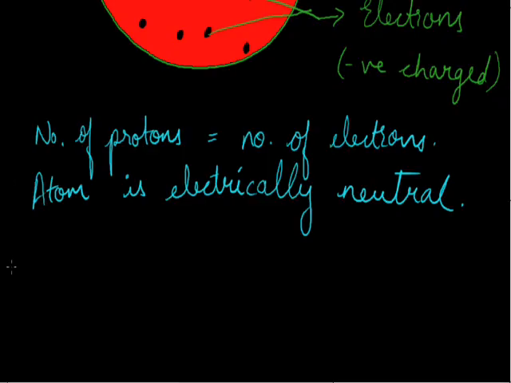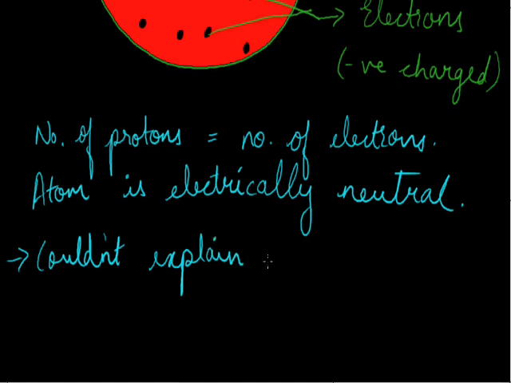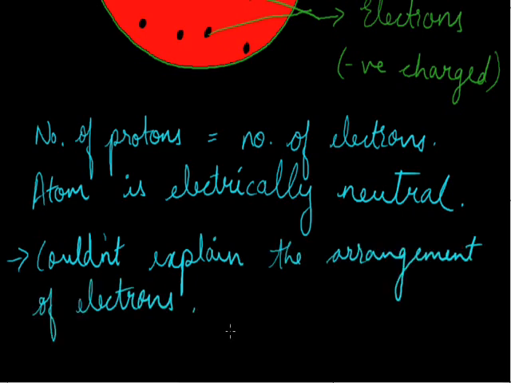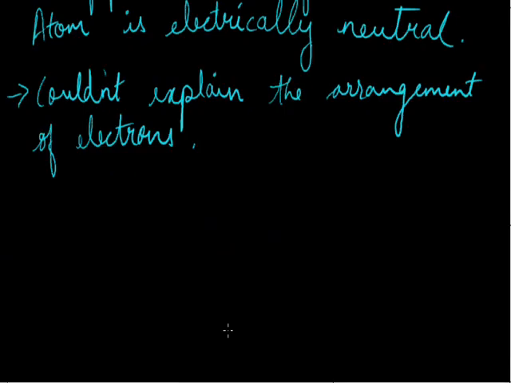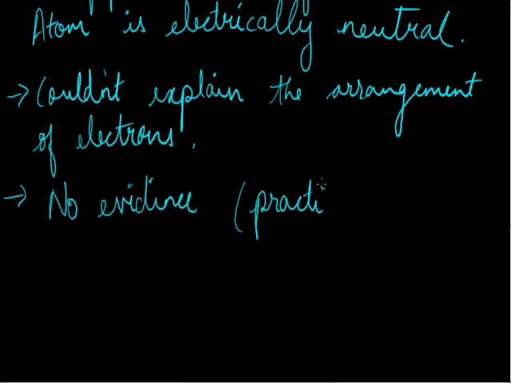What he could not explain was the arrangement of electrons, how the electrons were arranged, and he did not have proof of this theory, no evidence. He only gave an assumption that in this way an atom can be, no evidence for his theory. So practically there was no evidence. He only drew a model and told that this could be the structure of an atom.